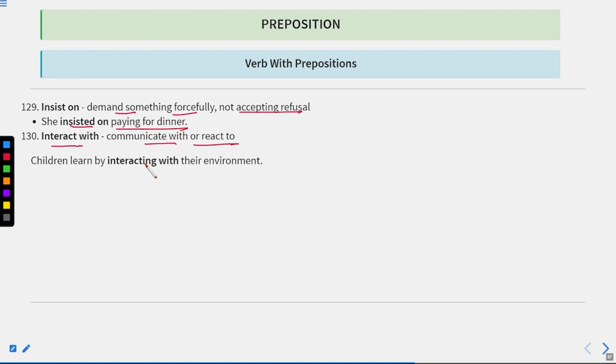Interact with means communicate with or react to. Children learn by interacting with their environment. Okay. So as we know well, children interact with their environment. It means they interact with the people and various things that you can have in the environment, and children learn by them. Interact with means when two people communicate with each other, they meet each other, and when they transfer their thoughts and opinions, that is called interaction between the two. Okay. Now let us move to the next one.